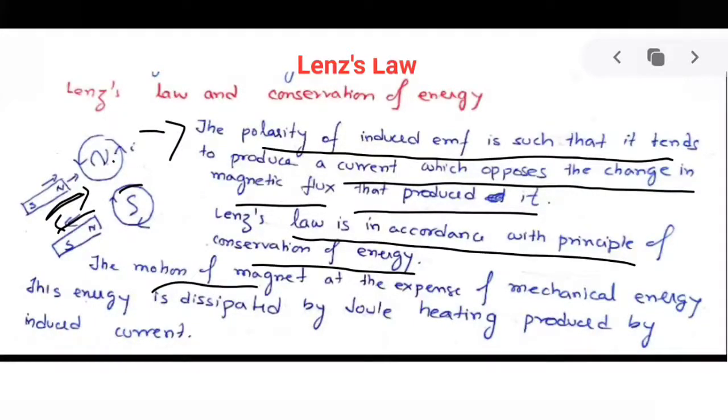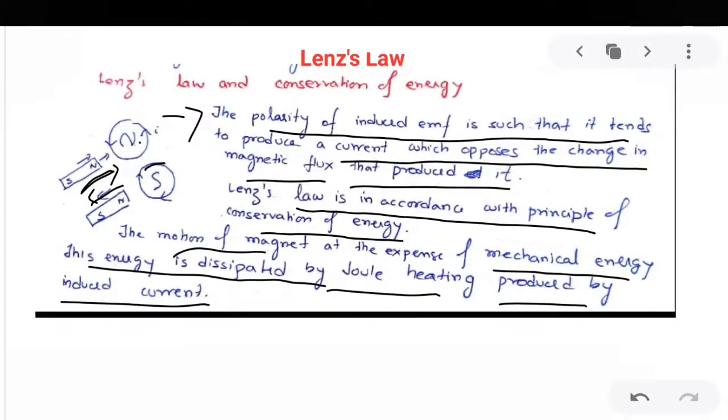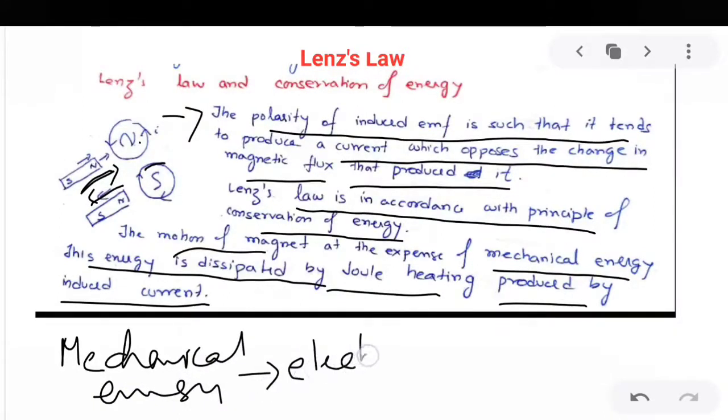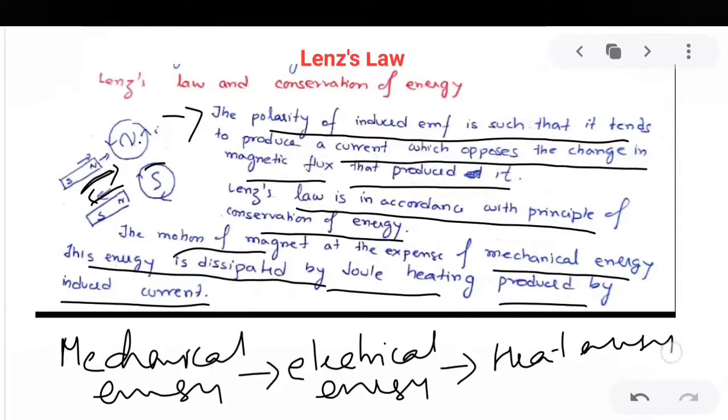The motion of the magnet is at the expense of mechanical energy. This energy is dissipated by Joule heating produced by the induced current. So when you are moving the magnet, you are spending mechanical energy, and this mechanical energy is converted into electrical energy in the coil, because of which the current flows in the coil. This current results in dissipation of heat. So finally this electrical energy is converted into heat energy. That explains the conservation of energy using Lenz's law.